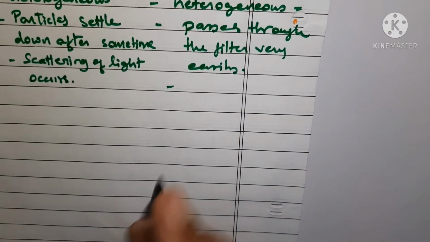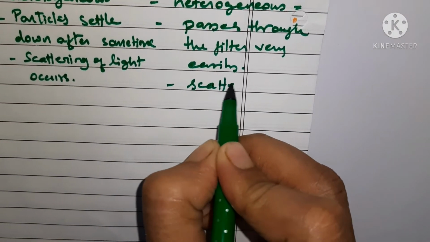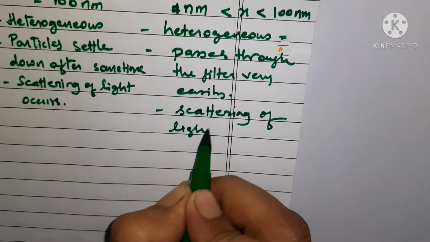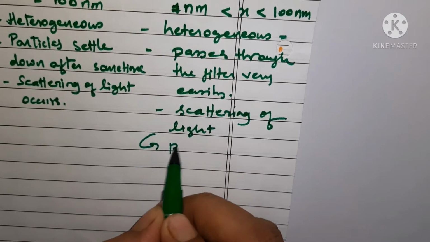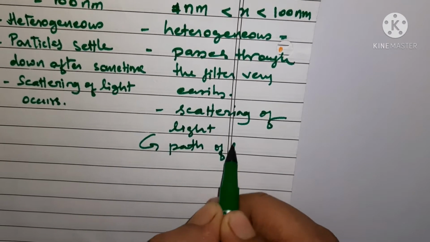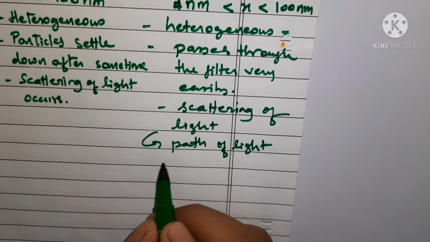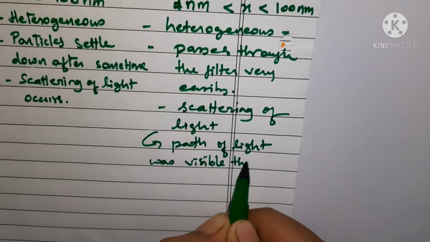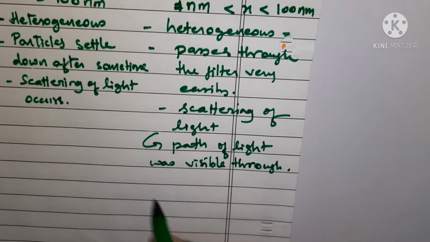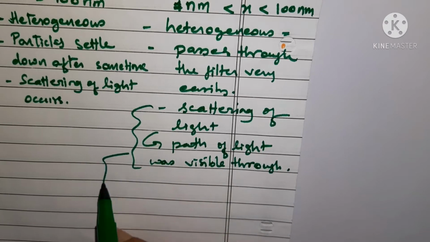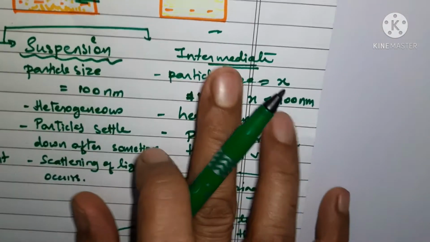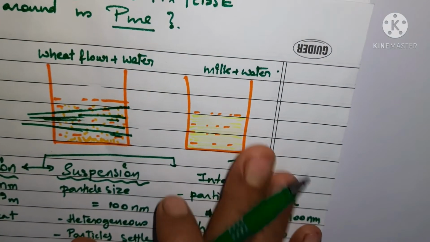It shows one more quality due to its size, and that quality is scattering of light. When it scatters light, it means the path of light was visible through it. So when the path of light is visible, it proves that this mixture is not at all a true solution.